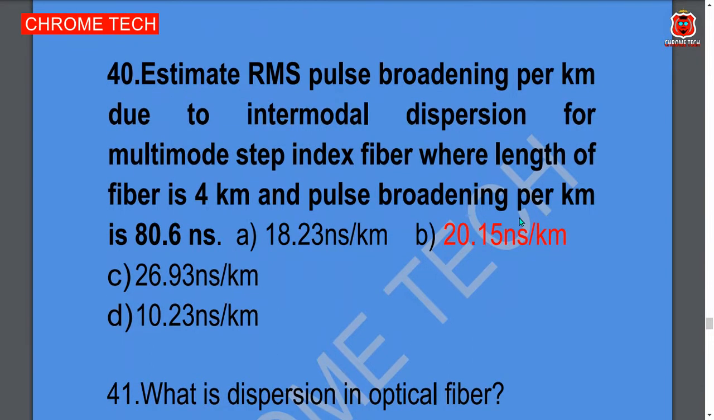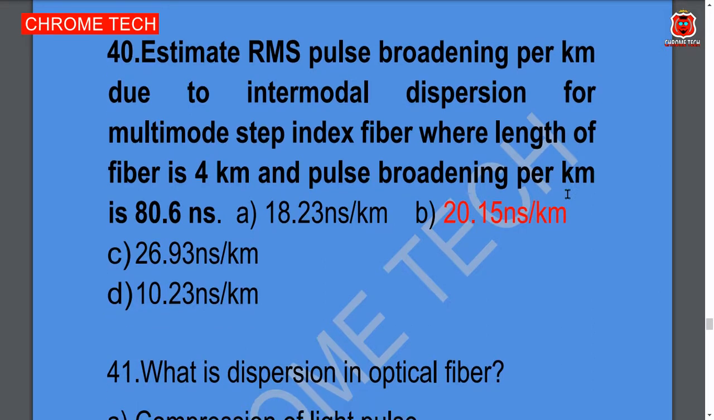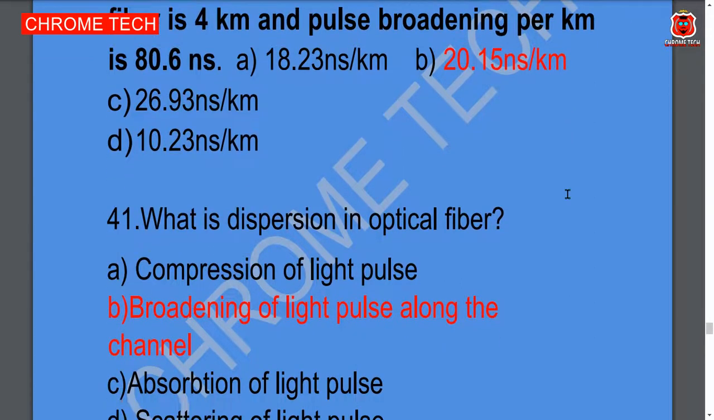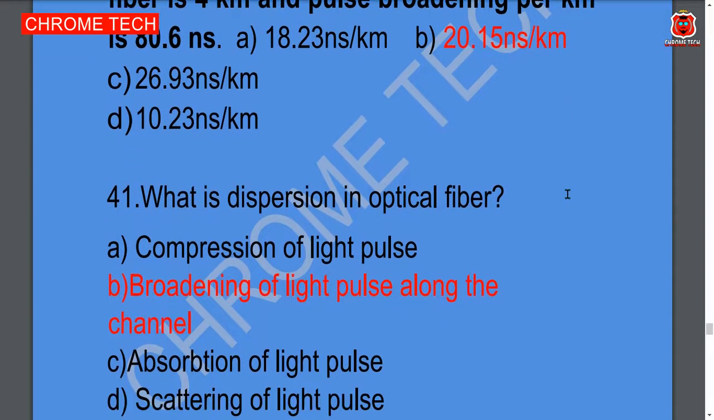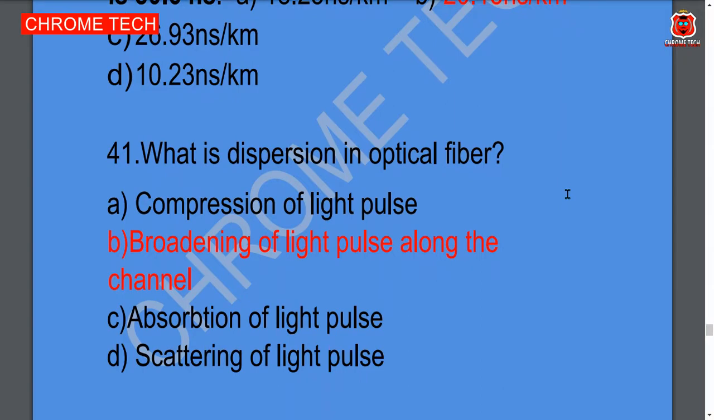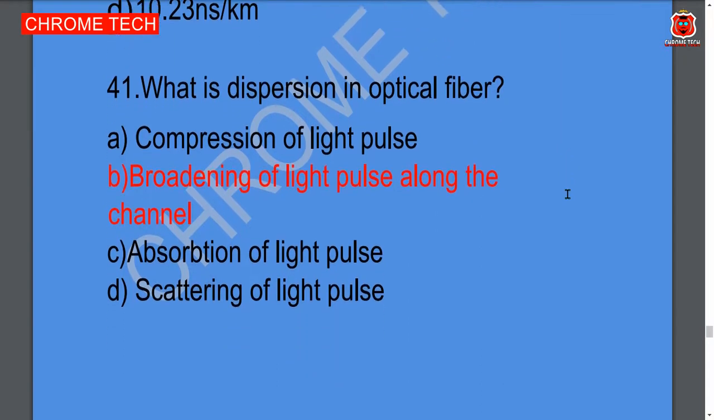Next question. Estimate the RMS pulse broadening per kilometer due to intermodal dispersion for a step index fiber. Length of fiber is 4 km and pulse broadening is 80.6 ns. Option B, 20.15 ns per kilometer, is the correct answer. What is dispersion in optical fiber? Option B, broadening of light pulse along the channel, is the correct answer.